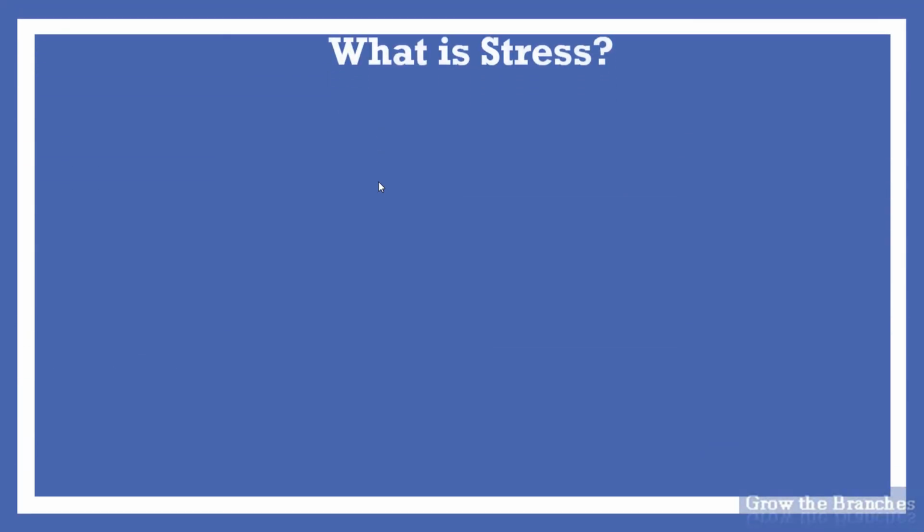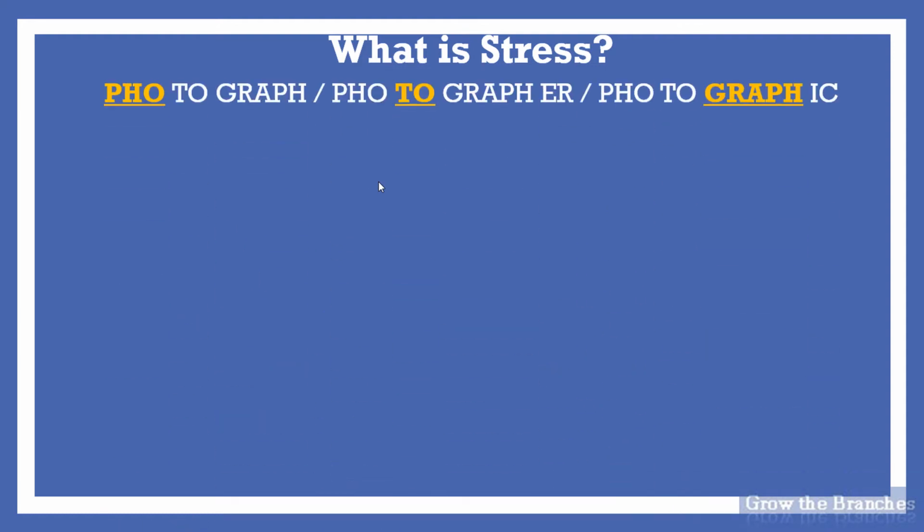What is stress? In English, we do not say each syllable with the same force or strength. In one word, we accentuate one syllable. We say one syllable very loudly, big, strong, important, and all the other syllables very quietly. Let's take three words: photograph, photographer, and photographic. Do they sound the same when spoken? No, because we accentuate one syllable in each word, and it is not always the same syllable, so the shape of each word is different.